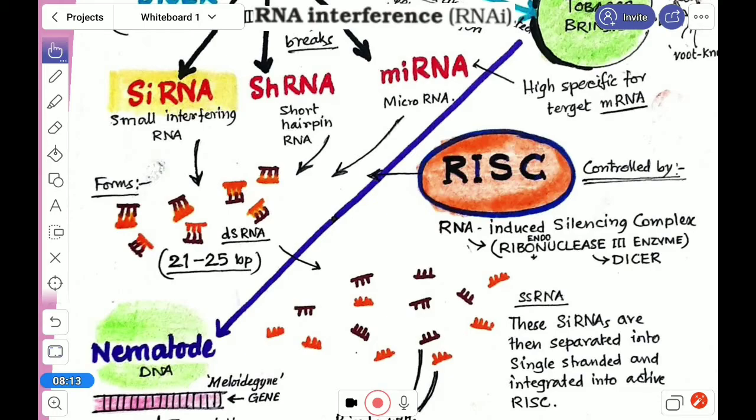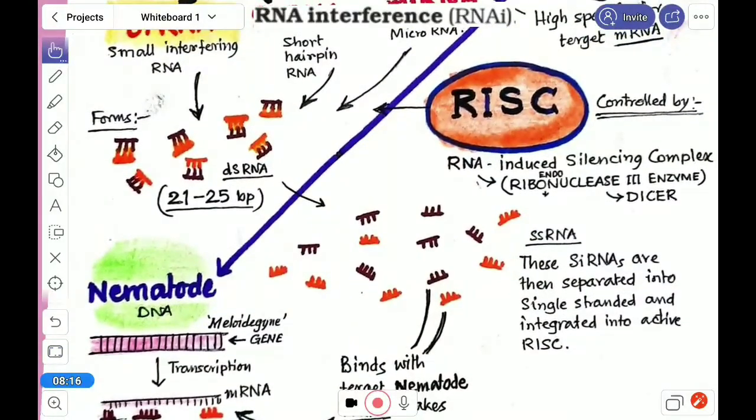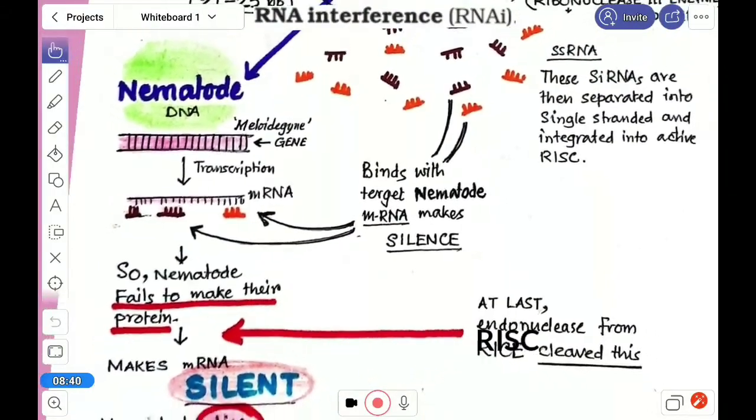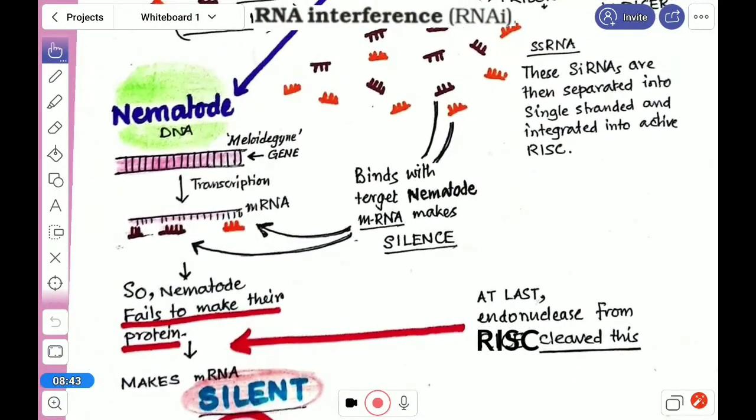Now next what will happen, see that the nematode, in the nematode DNA, normally they will also do protein synthesis, so the gene of Meloidogyne, here the transcription and the translation process will be there. Let's see this part. Here, so the transcription will be there. When the transcription happens, then mRNA will form.